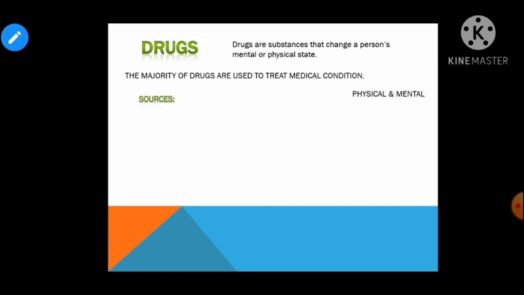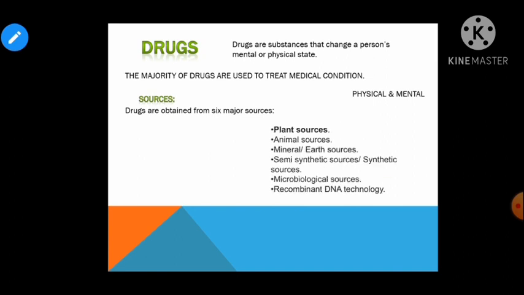Now let us also talk about the sources of drugs. The sources of drugs are of 6 types, right? Drugs are obtained from 6 major sources. What are those 6 sources? Plant sources, animal sources, mineral or earth sources, semi-synthetic sources, microbiological sources, and recombinant DNA technology.